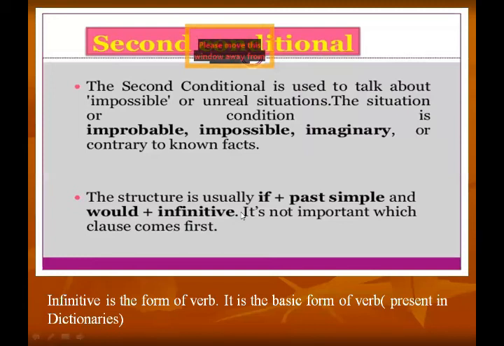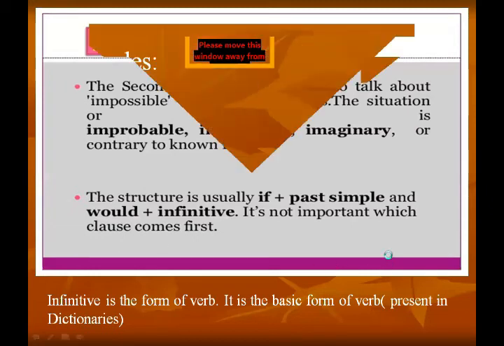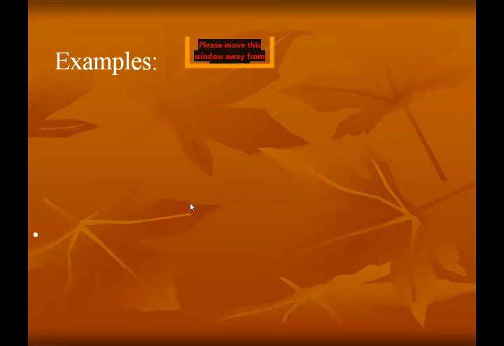Infinitive is a form of the verb. It is the basic or first form, the form of the verb which is present in dictionaries. Understand, students? Now, moving towards examples of second conditional sentences.